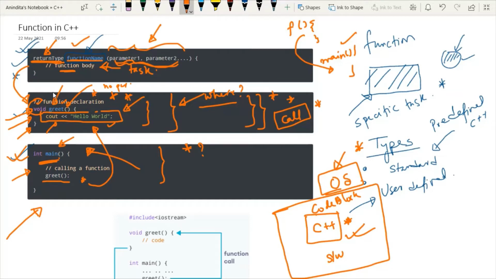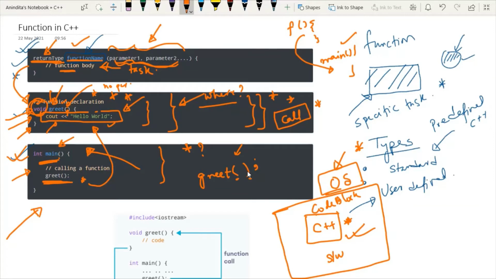Whenever the function has no return type, meaning the return type is void, you can call the function just by writing the name of the function. And since we have no parameter here, I'm just writing the opening and closing parenthesis. So this is how you can call the function.